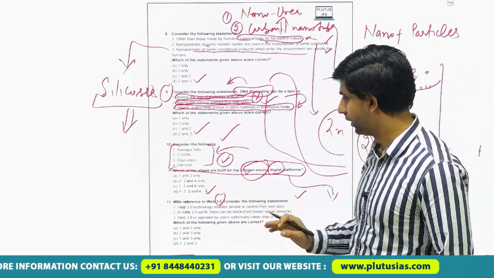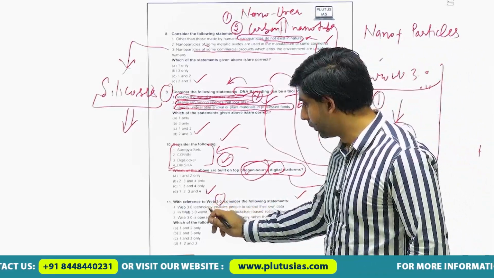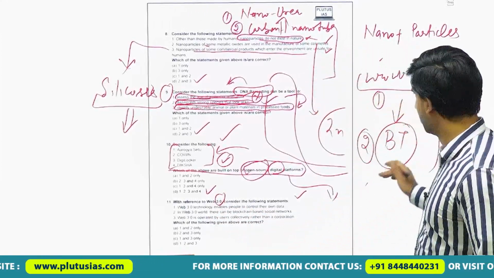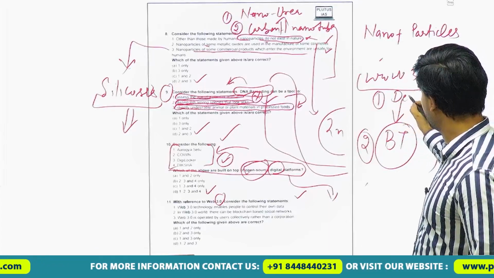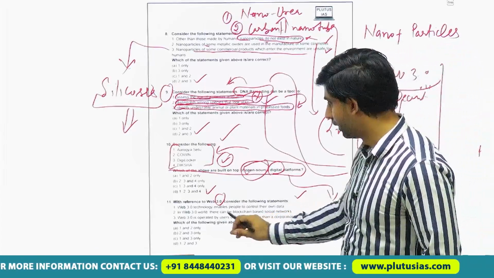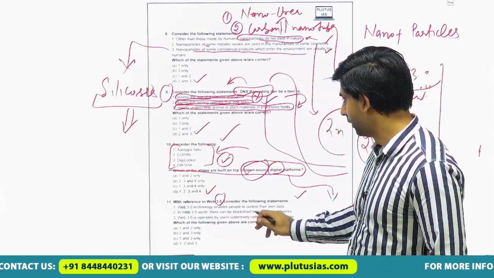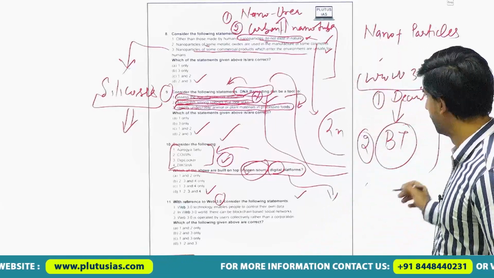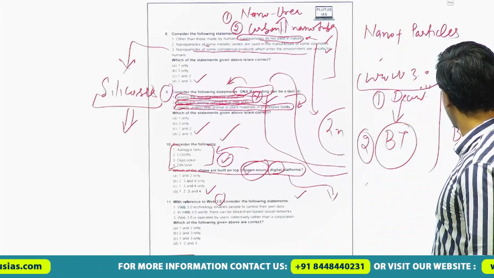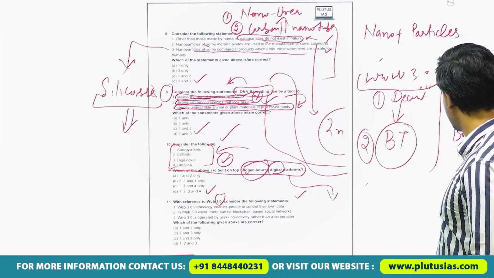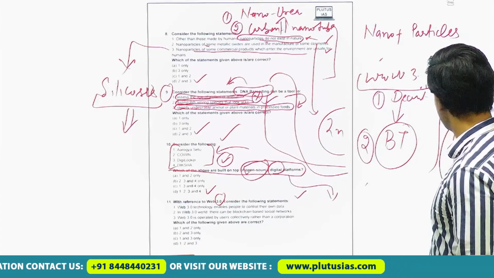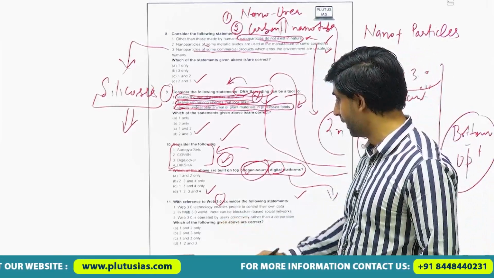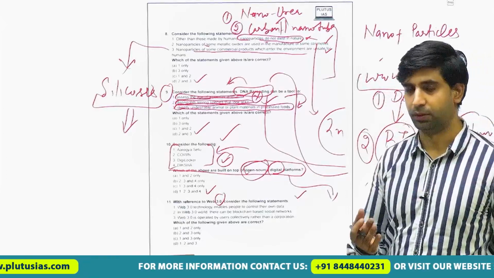With this much information, let us read the statements. Web 3.0 technology enables people to control their own data. This is what I stated, highly decentralized. Second statement: there can be blockchain based social networks. It is all about blockchain only. That's why the bottom up approach is used, because you can trace the contacts from where the information is shared on the network. Third statement: Web 3.0 is operated by users collectively rather than a corporation.